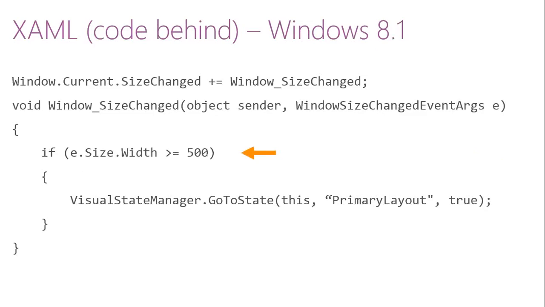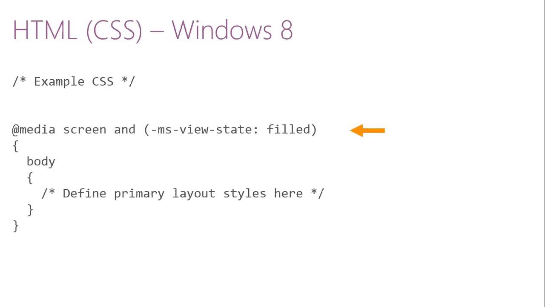Now what happens in Windows 8.1? Like I mentioned previously, the whole concept of view state has gone. Now everything happens in terms of the property called e.Size.Width. So the size is what matters. This is how you can set up the size, e.Size.Width, and define what width you are exposing, and hence give the layout, whether it's a primary layout or a narrow layout.